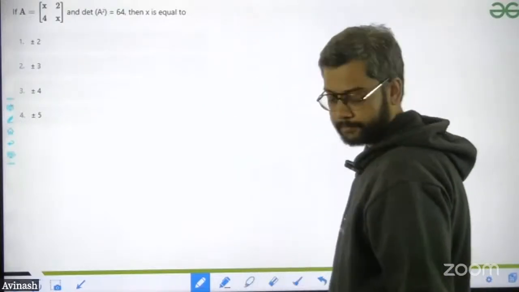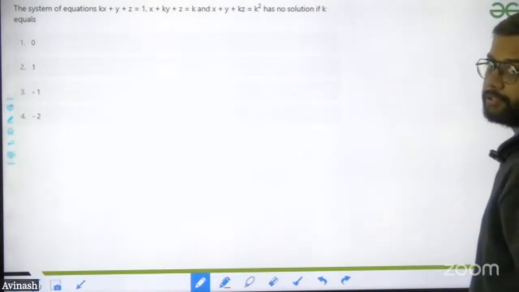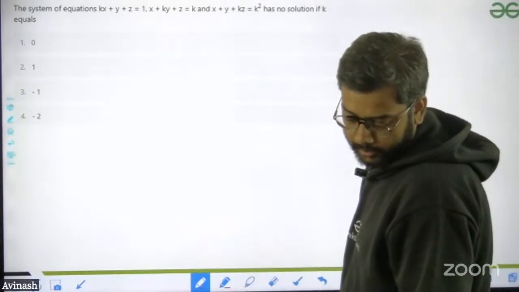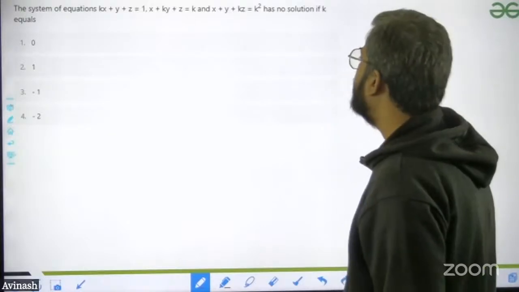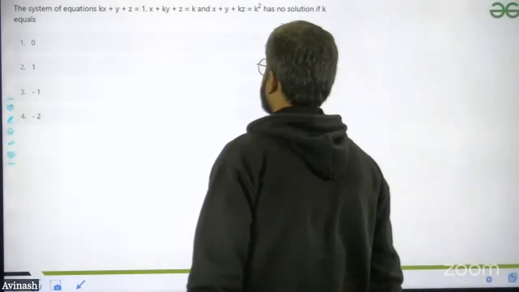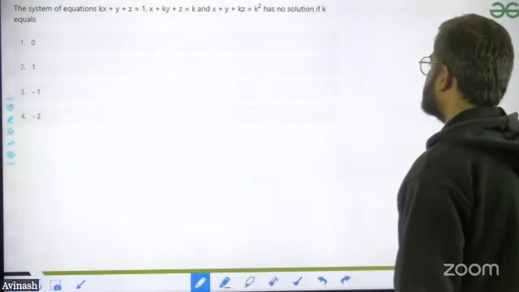next. See this question, no solution. Again, same question, no solution. I'm going to show you the answer for this, guys. The system of equations kx plus y plus z is equal to 1, x plus ky plus z is equal to k, x plus y plus kz is equal to k square, has no solution.